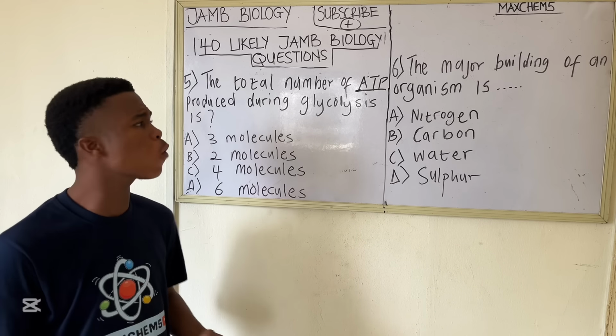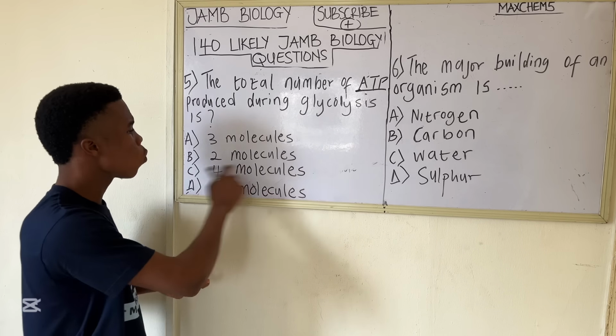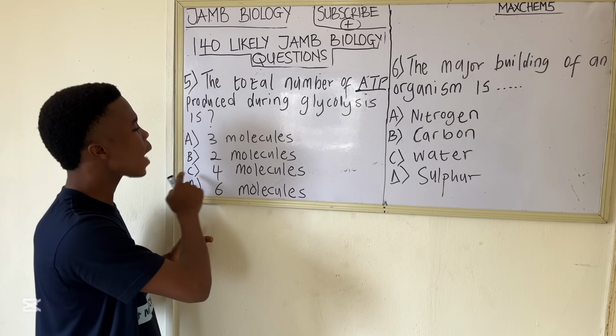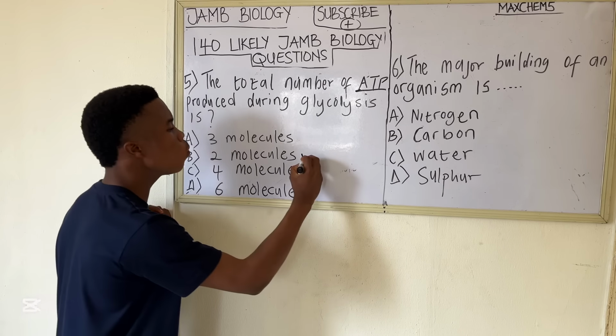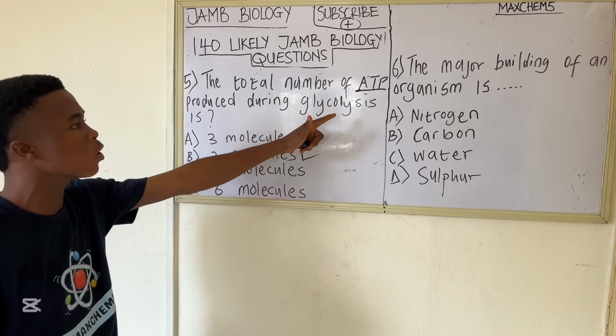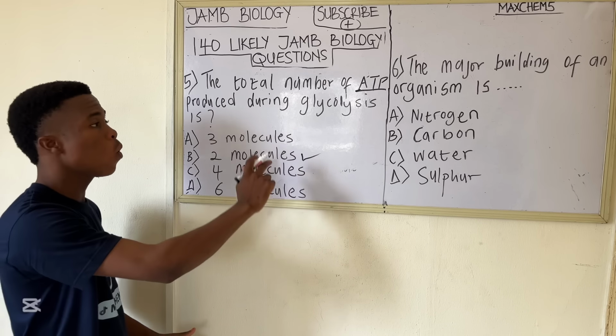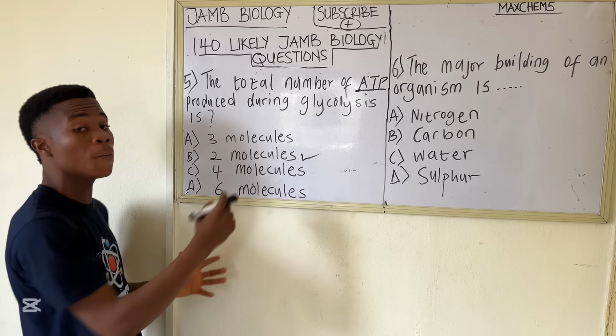So the amount of ATP that is being released as a byproduct is 2. So the correct answer to this question is option B, which is 2 molecules. The amount of ATP that is being released during glycolysis is 2 molecules. And the Krebs cycle is the second stage. Let me quickly explain that.